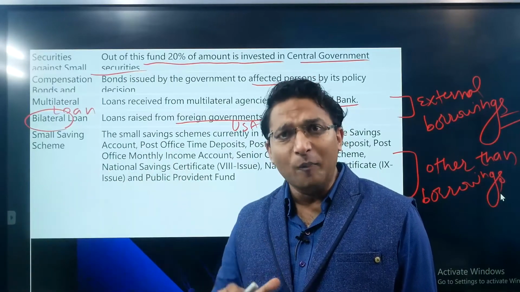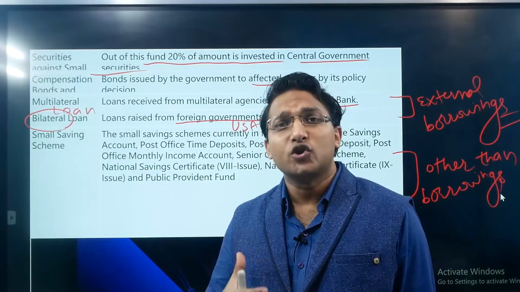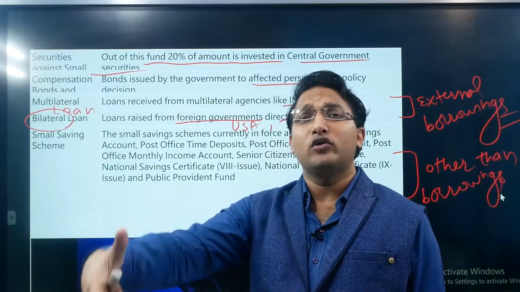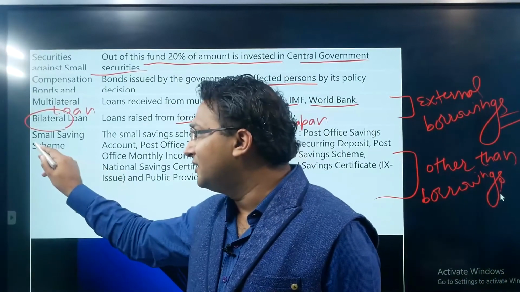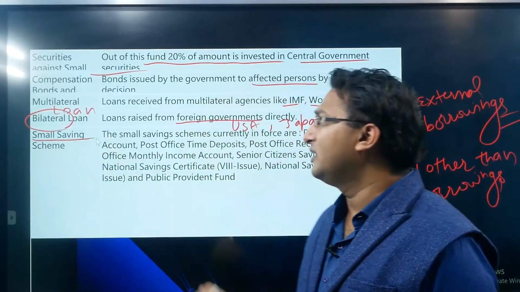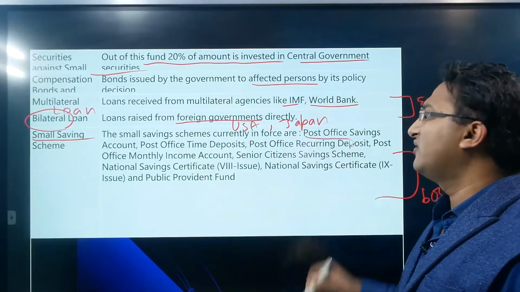These are receipts that have been kept with the government by the general public, but actually they are not borrowing. The government is not going to the general public to raise that money. These are the small saving schemes. Currently in force is, for example, the post office saving account.